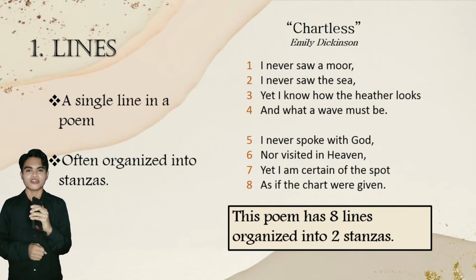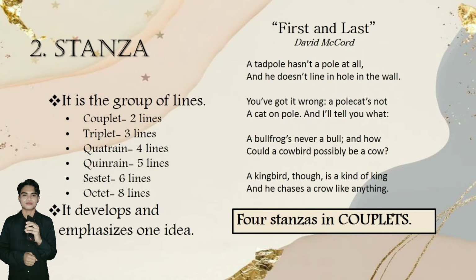Second element of poetry is stanza. Stanza is a grouping of lines set off by a space, which usually has a pattern of meter and rhyme. There are also types of stanza based on the number of lines it is composed of.